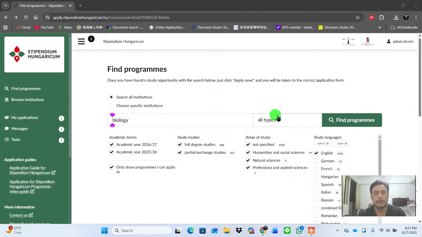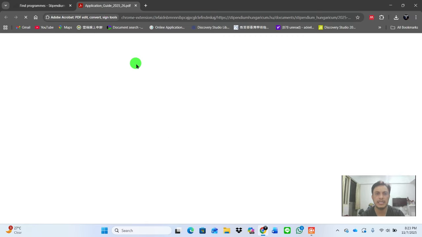Here you can find your required program, because I already showed you the Excel file where they have a lot of programs. You can find your program and search here. For example, I click on biology and click on find program. And one more thing, if you need a guide on how to apply for the scholarship, you can click on the application guide for Stipendium Hungaricum. They have a lot of information. For example, if I click it here, it's a PDF file.